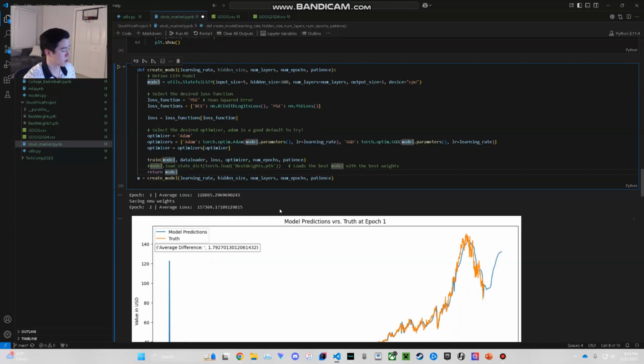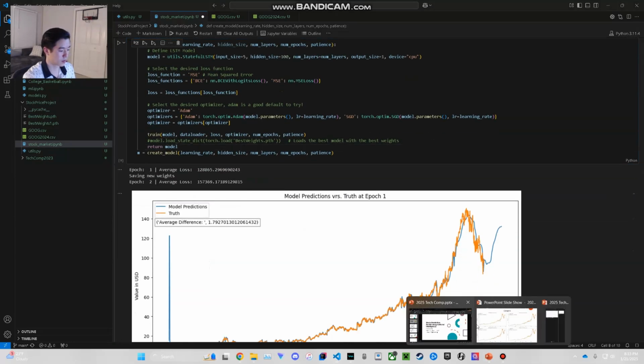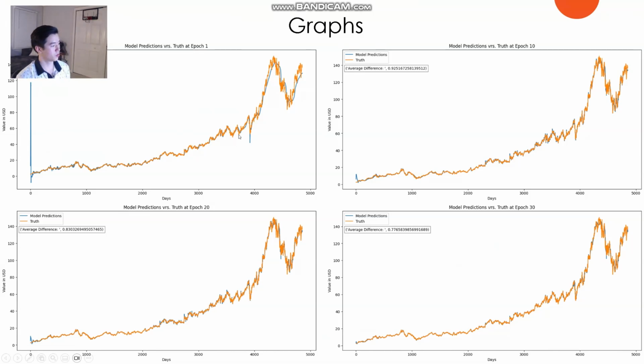And then here I will get into some of the graphs. So the first epoch, the first time I went through the data set, the top left is what it looks like. The blue line is what the model predicted, and the truth value is the orange line. As you can see, on the complete left side at 0 is the first time the model was ever even given a day. It predicted some crazy number at 120. So it didn't even know what the range was supposed to be.